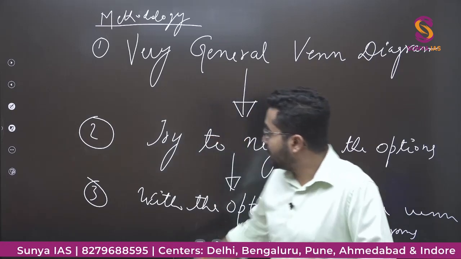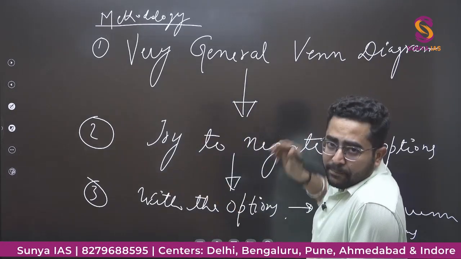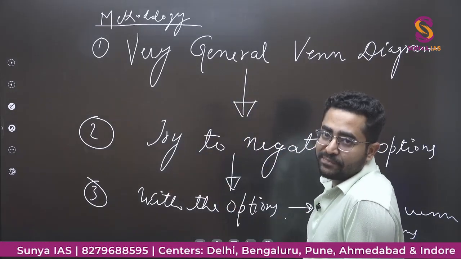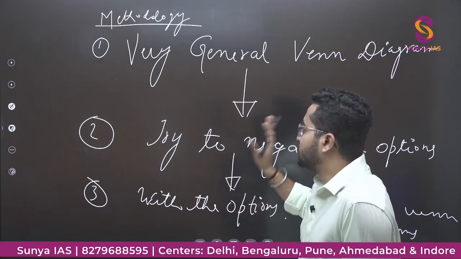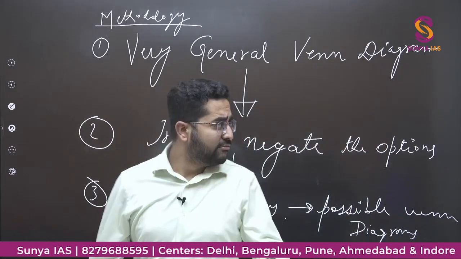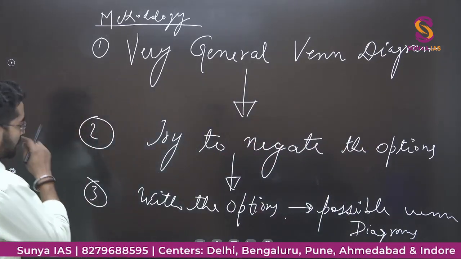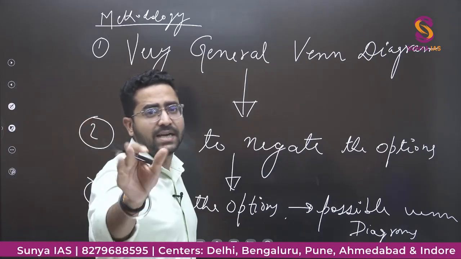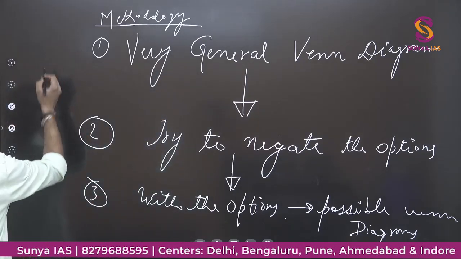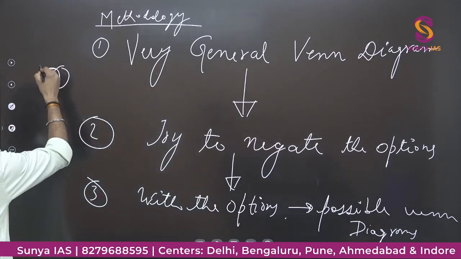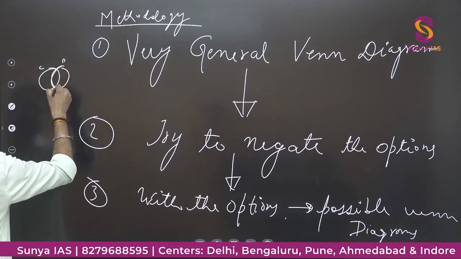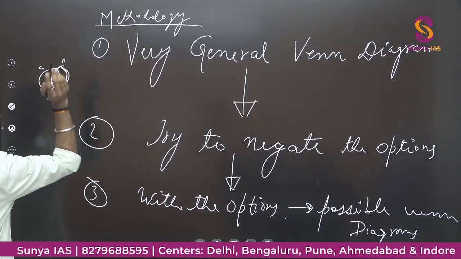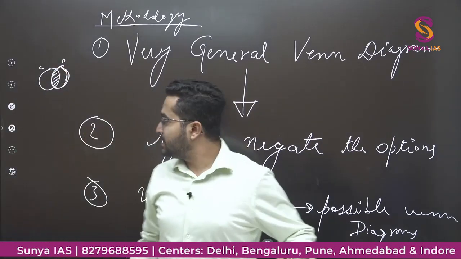I would explain what I have just written, and believe me, if you follow these three simple steps, you will be able to solve all the questions of Venn diagram. First, a very general Venn diagram. If they have given all cats, some cats are dogs, this is a general Venn diagram. This is cats, this is dogs. So there are some cats which are dogs, right? So this is a general Venn diagram.